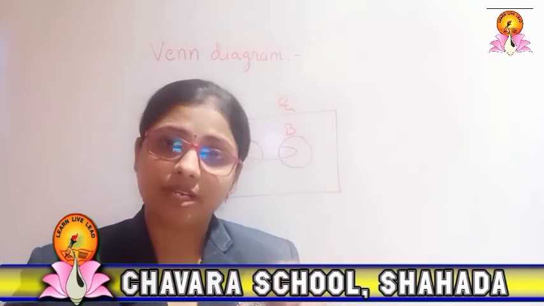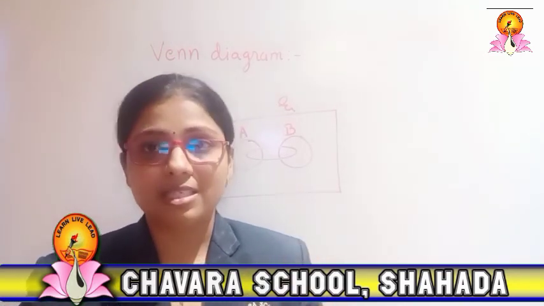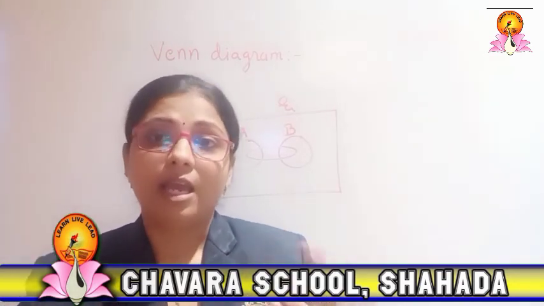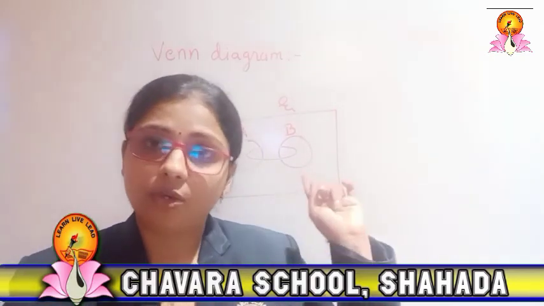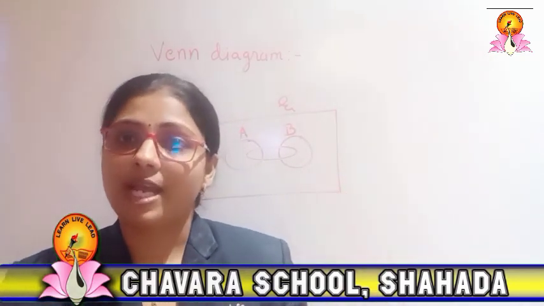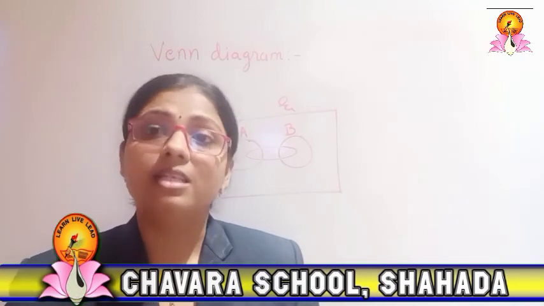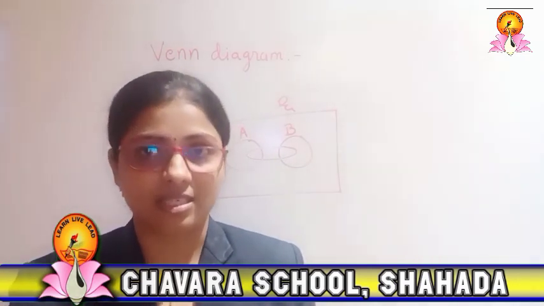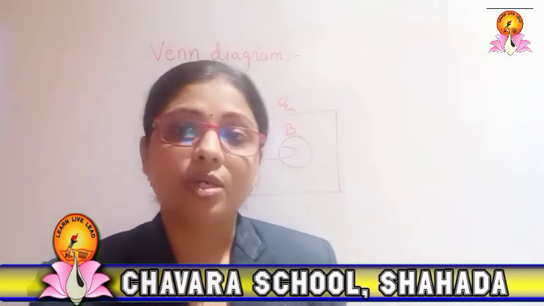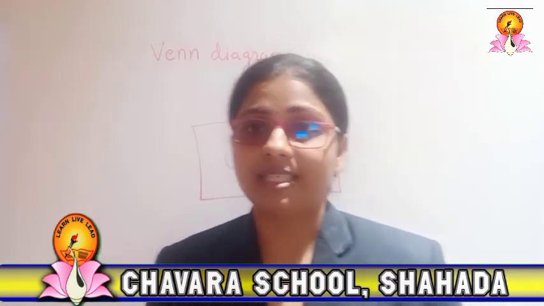Then according to that, if you want to represent the set A minus B, or A subset of B, you can go by the diagram, and you have to represent it by shading the portion, however much it is.